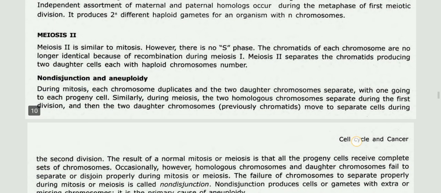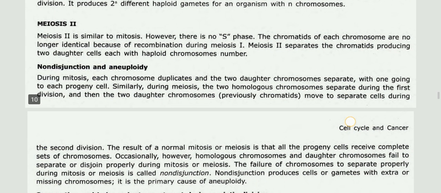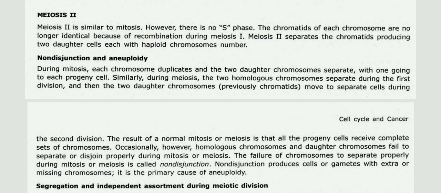Then meiosis 2 is there. Meiosis 2 is similar to mitosis. However, there is no S phase. The chromatids of each chromosome are no longer identical because of recombination during meiosis 1. Meiosis 2 separates the chromatids, producing two daughter cells, each with the haploid chromosome number.